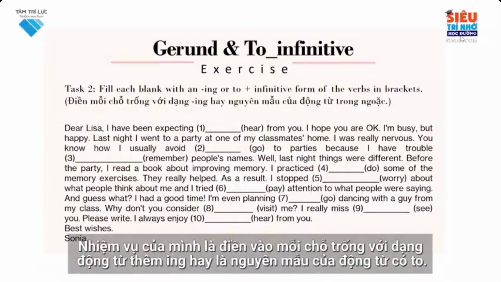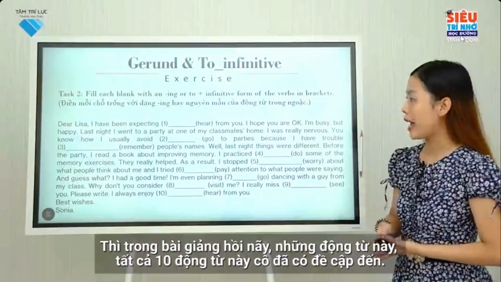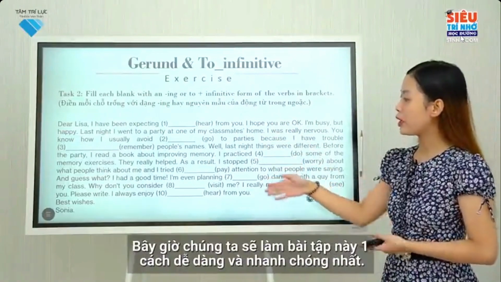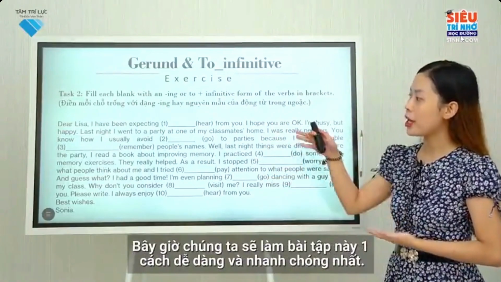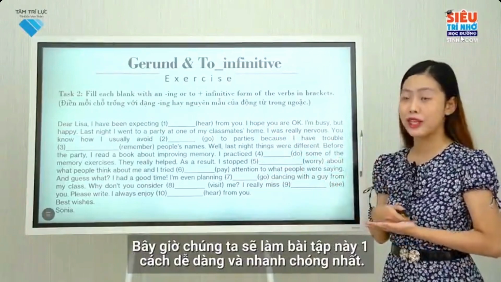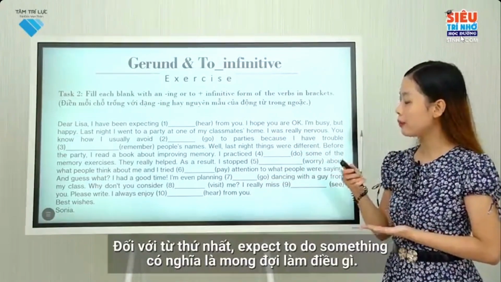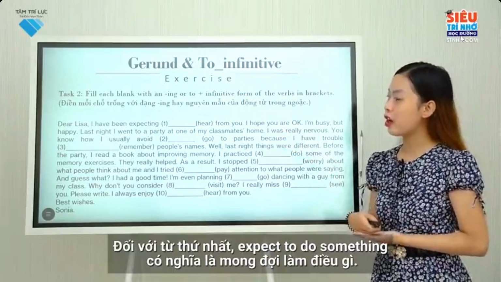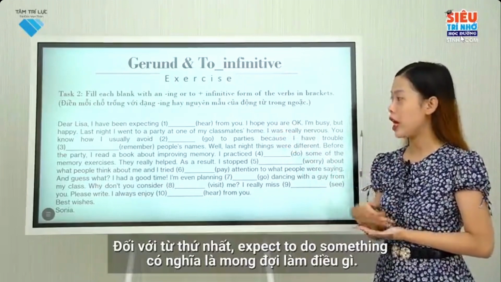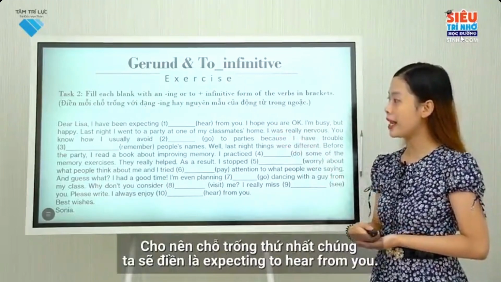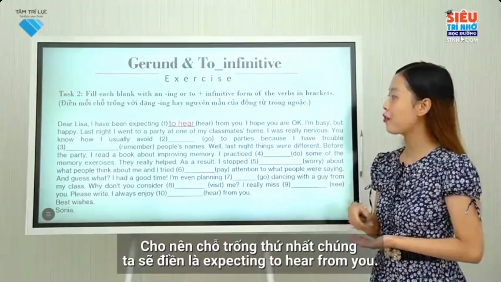Our task is to fill in each blank with a gerund or verb to infinitive. There are 10 verbs which I already mentioned in the previous video. Let's do this exercise quickly and easily. As for the first word, expect to do something means to believe or think something will happen. So we fill expecting to hear from you into the first blank.